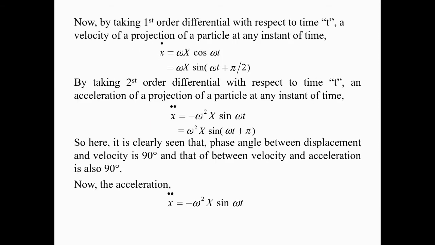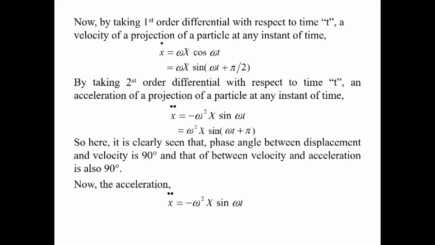So here we have determined, by taking the first order differential with respect to time, that velocity can be represented as x dot is equal to omega X cos omega t. It is the differentiation of x is equal to capital X sine omega t, where capital X is the amplitude, and it remains constant.